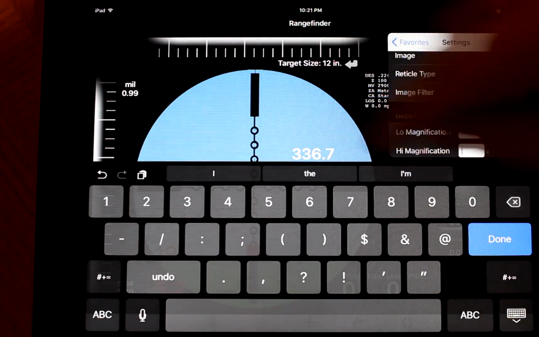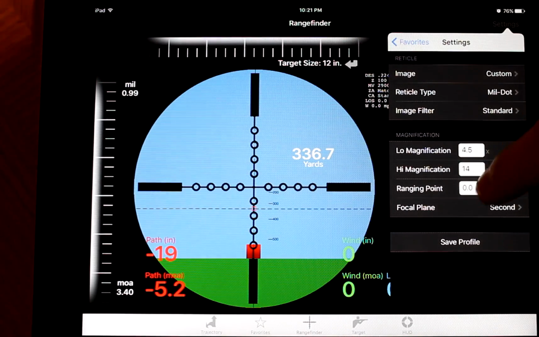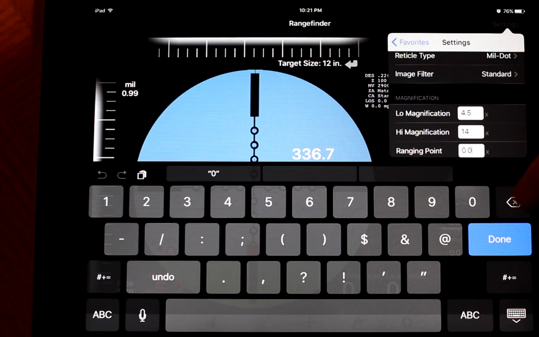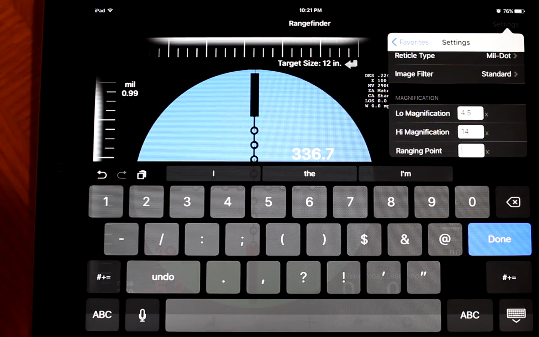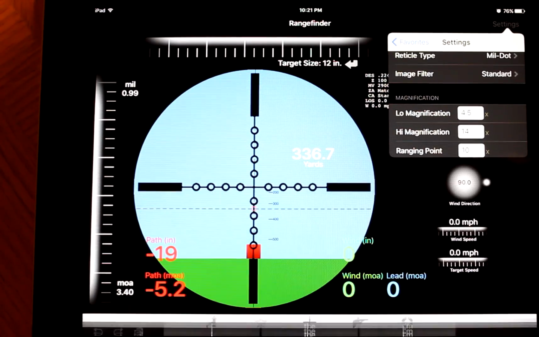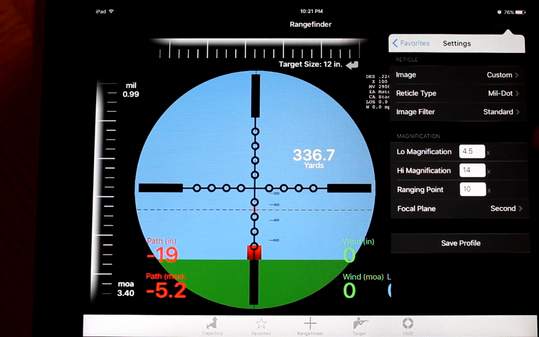High is 14. And then my ranging point. Now this isn't listed on my scope reticle. I couldn't find it anywhere on the Burris site. I'm going to guess that at 10x is your ranging point. I'm not sure if that's right or not, but I'm going to go ahead and use it.